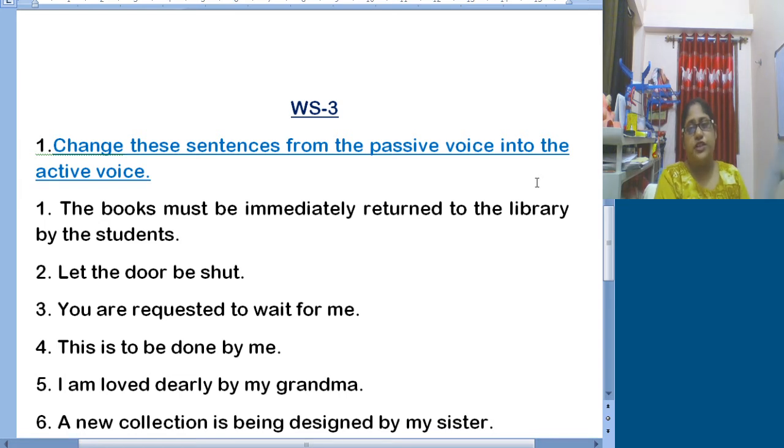So in your worksheet you will get the questions. I face problems while watching for a long time on the screen, so I will be using my textbook only. Your own textbook, you all can use. So for the first sentence, here we are asked to change these sentences from the passive voice into the active voice.